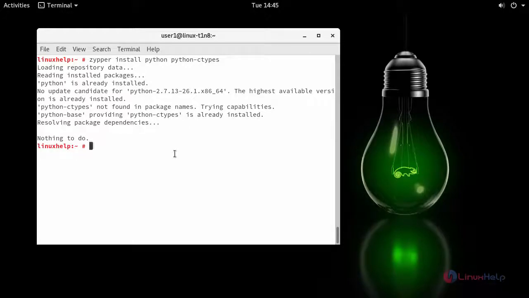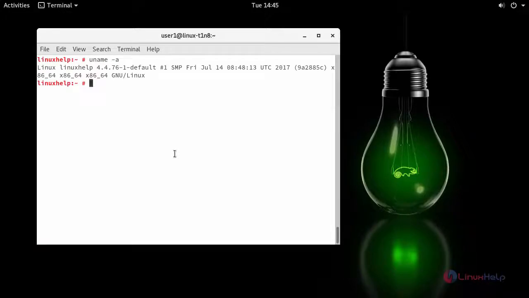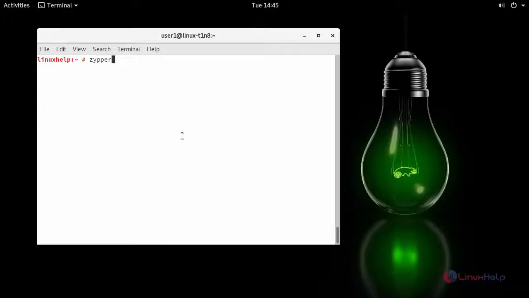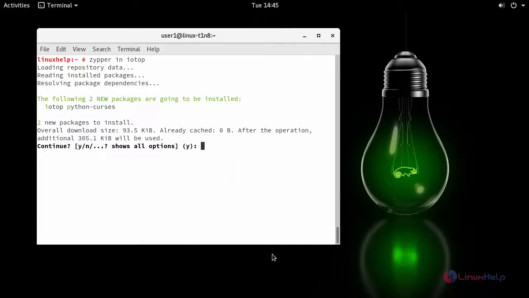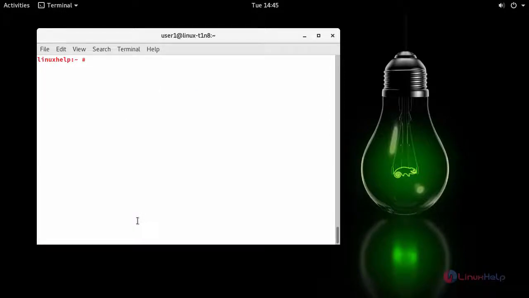The Python modules, and these Python modules are already installed. And I have updated the kernel version. Now let us switch to the installation of your Iotop. Your Iotop has been installed. Now run Iotop as root user.